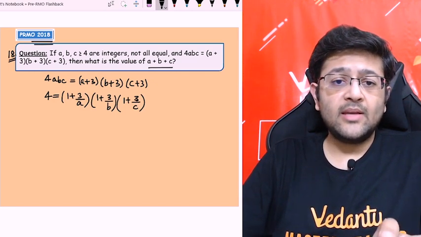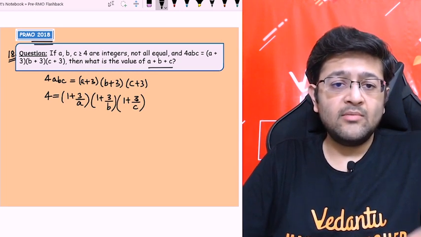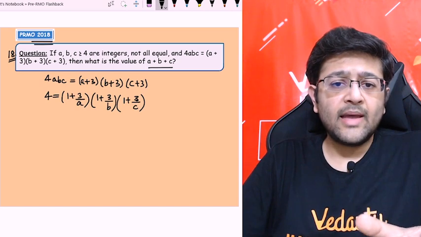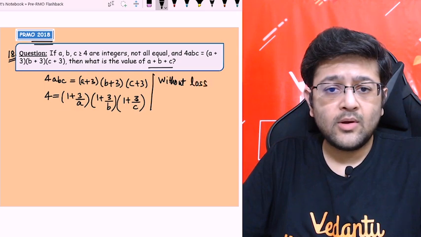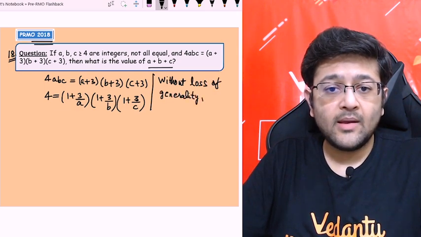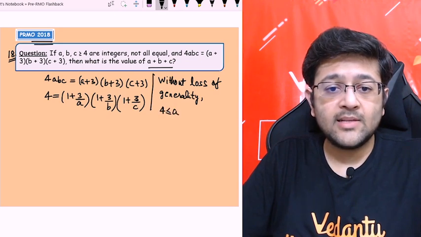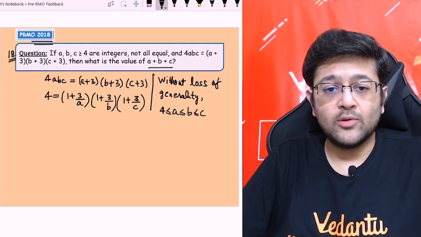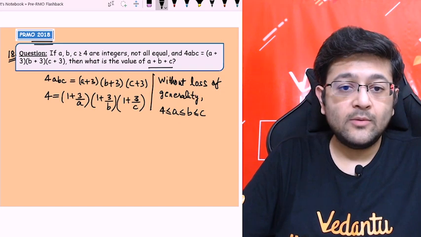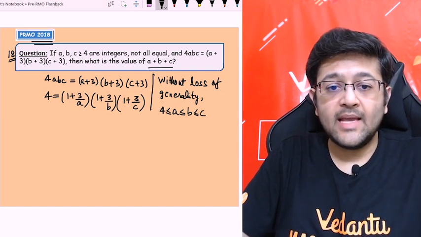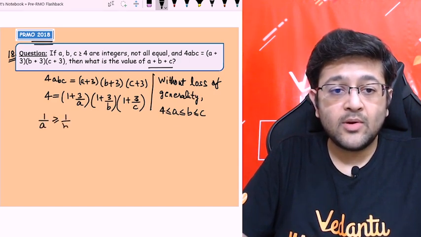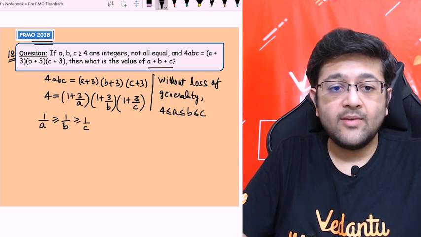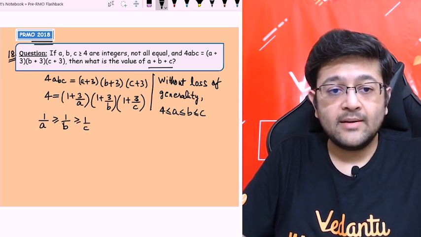तो बच्चों देखो, if there are 3 numbers A, B and C, without any loss of generality, because the expression is symmetric in A, B and C, right? So I can assume that A is the smallest, then B, then C, and all are greater than or equal to 4 also, right? ये मान सकते हैं. Under this assumption, if A is less than or equal to B is less than or equal to C, I can say 1 upon A is greater than or equal to 1 upon B is greater than or equal to 1 upon C. If I am taking the reciprocals, the inequality gets reversed, right?